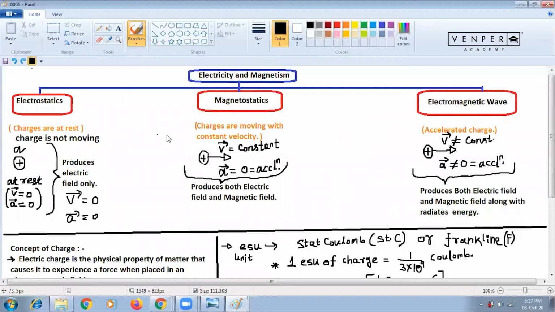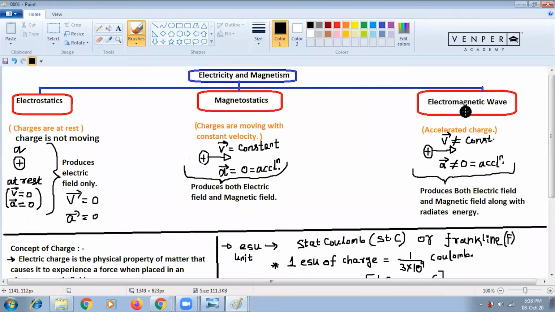Constant velocity means both magnitude and direction should be the same. At that time it produces two fields: one is an electric field, another is a magnetic field. And when a charge is accelerating, it produces electric and magnetic fields, but along with it, it emits energy. That is called electromagnetic energy or an electromagnetic wave. It radiates energy. That is called an EM wave.